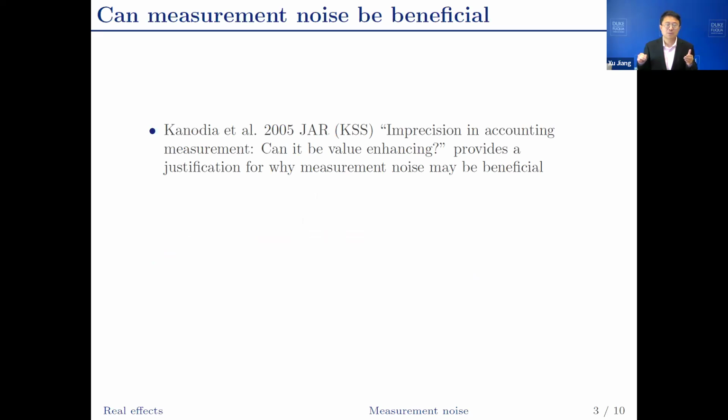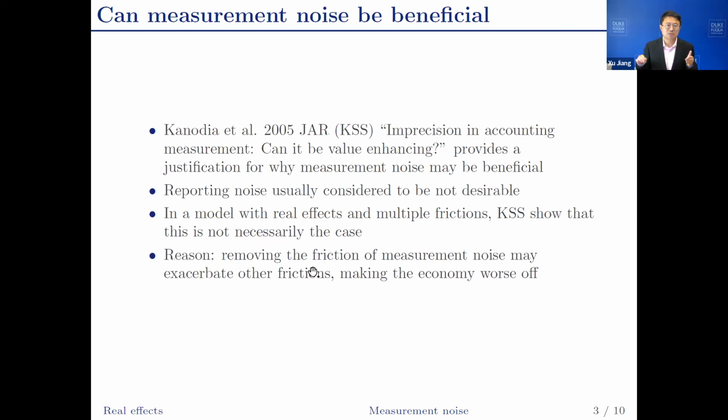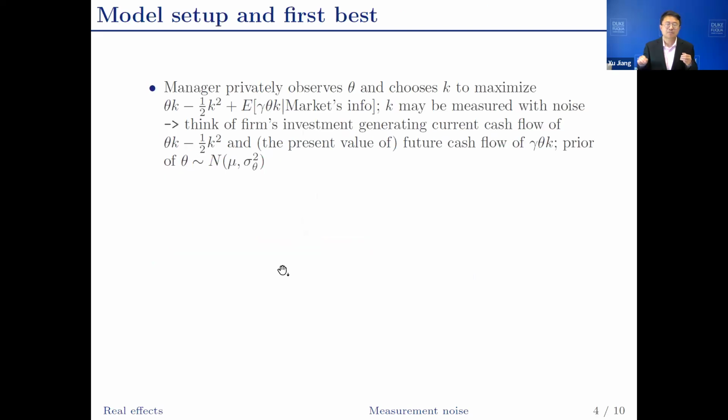2005 JAR paper. The paper provides a justification for why measurement noise might be desirable, which is counterintuitive because we usually think about measurement noise as not good. They show this in a model with real effects and multiple frictions. The big picture intuition is based on a basic theorem of welfare economics. An economy with multiple frictions, remove just the one friction may not necessarily make the economy better off because it may exacerbate other frictions.